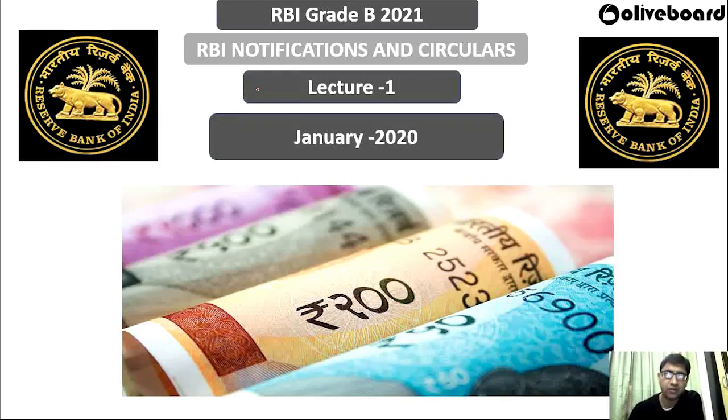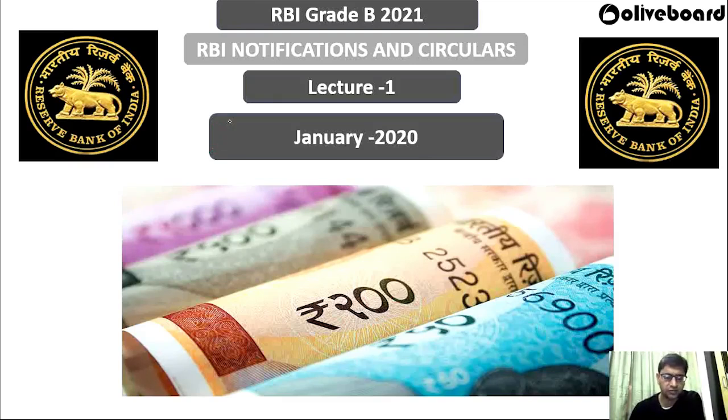The main reason for taking RBI Notification and Circular is that, as all of you know, the RBI exam takes place in a process of phase 1, phase 2 and interview. In phase 1 they ask current affairs questions.